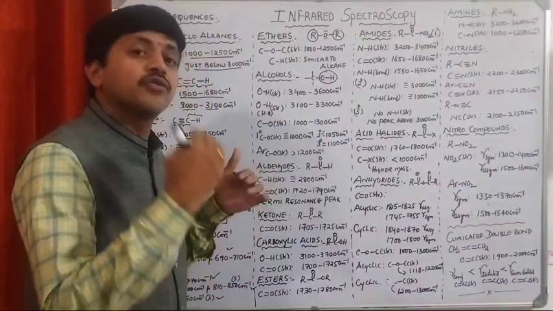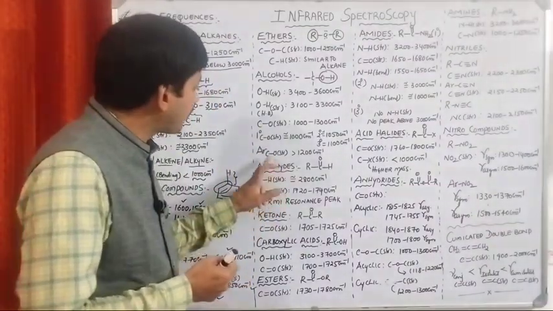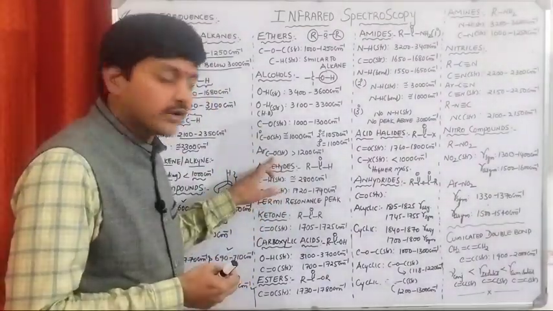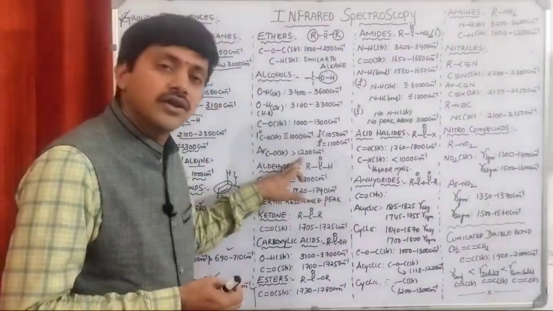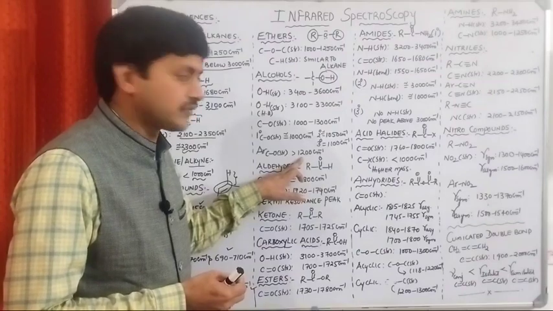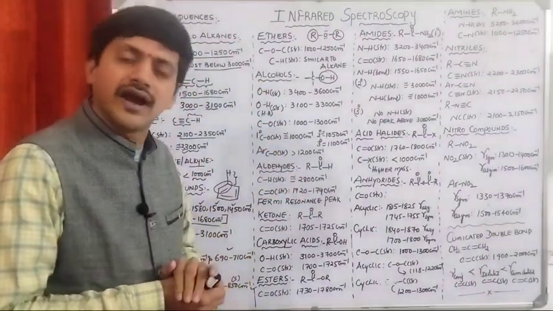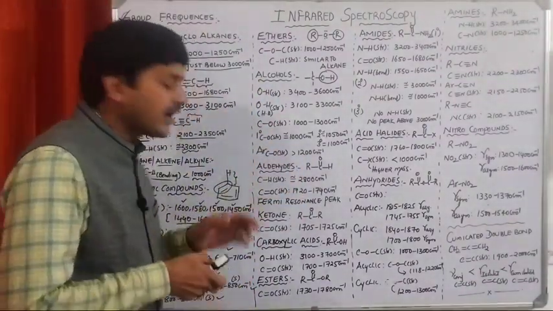In case of aromatic ethers, we are going to have a CO bond, right? The stretching frequency of that CO bond is greater than 1200 centimeter inverse. So this is about the what? Alcohols. Next one is what? Aldehydes.